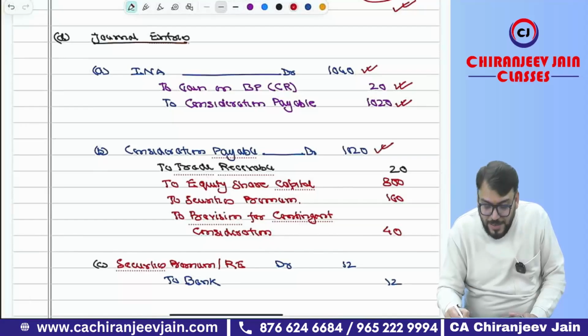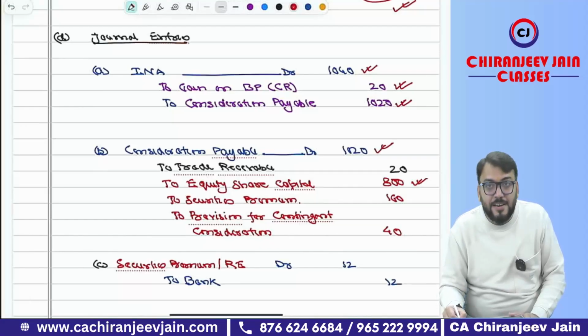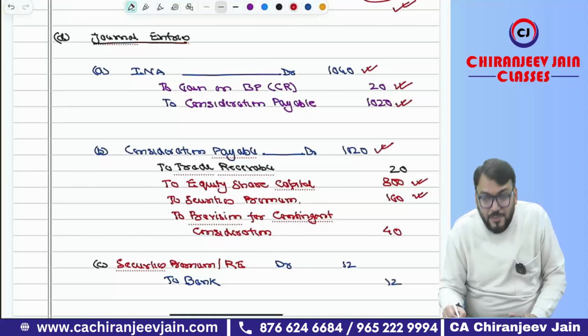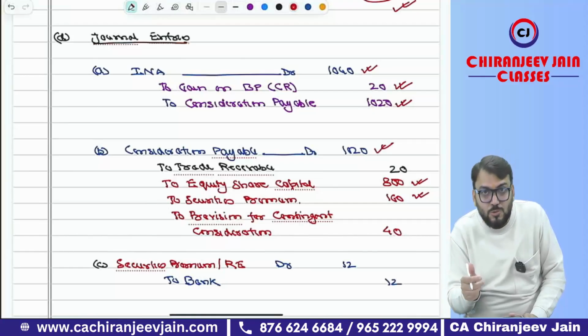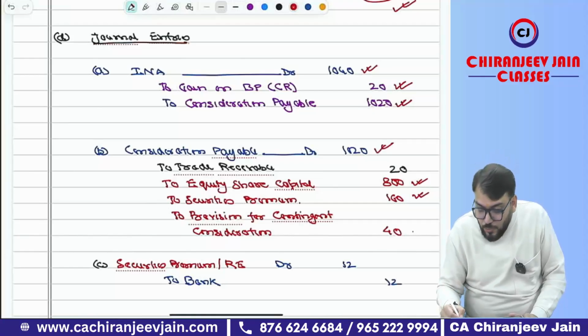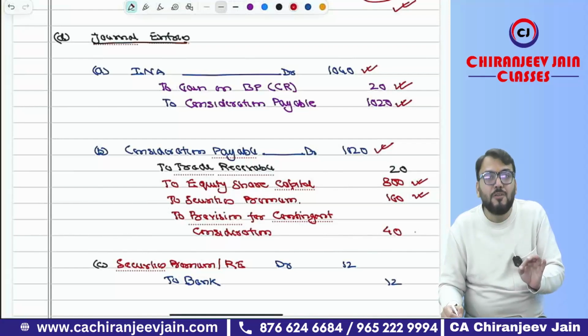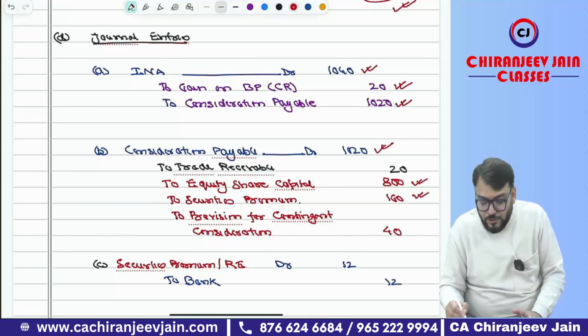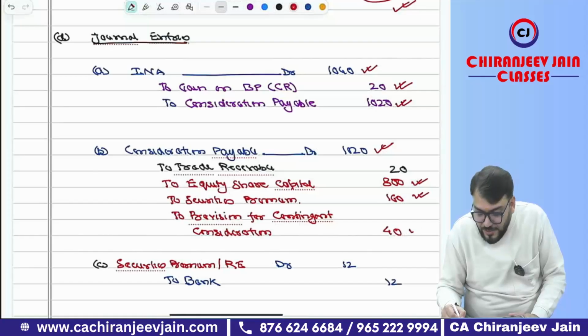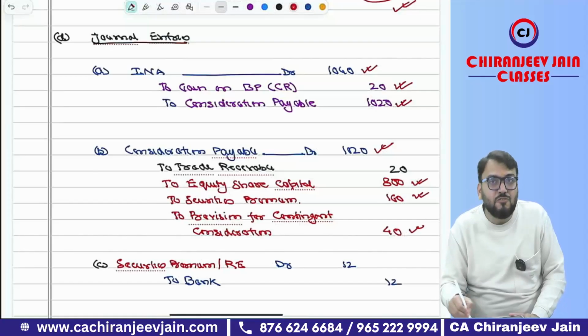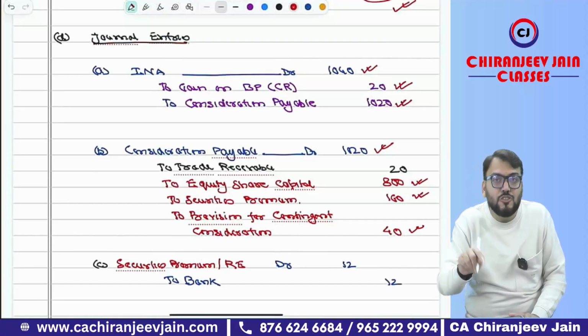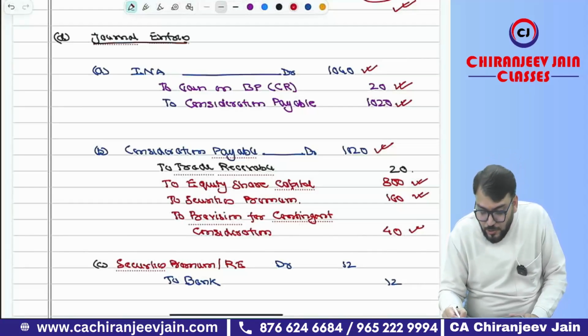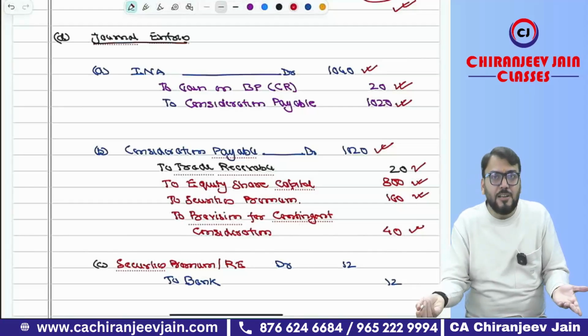Then consideration payable to equity share capital 800, to securities premium 160 because 2 rupees was premium, and the fair value of contingent consideration will be recognized as provision for contingent consideration, 40. You can see the difference will be 20, and the trade receivable in the books of the acquirer will get cancelled.